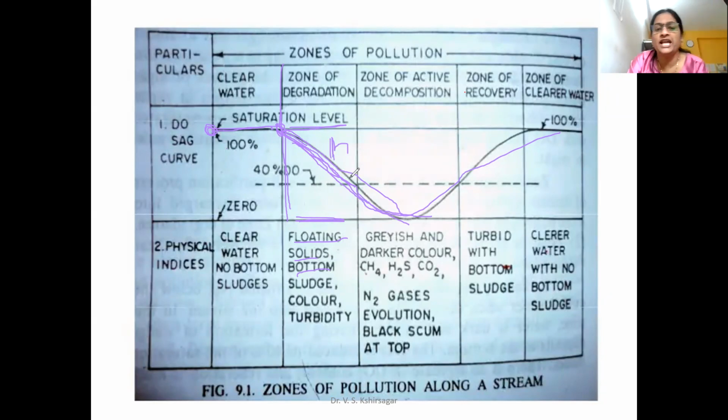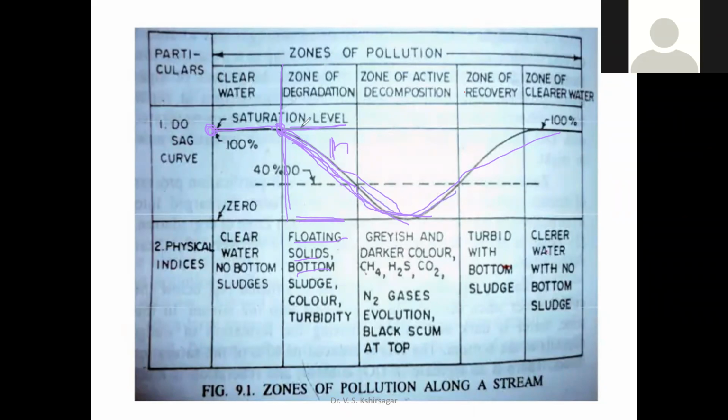But after a certain time, when all the bacteria for the decomposition of organic matter have come into the picture, they get adapted to this new environment. At that time the degradation rate will increase, and because of the increasing rate of degradation, a huge drop of oxygen will be observed. When such a spot comes, it is known as the critical dissolved oxygen, almost close to zero.